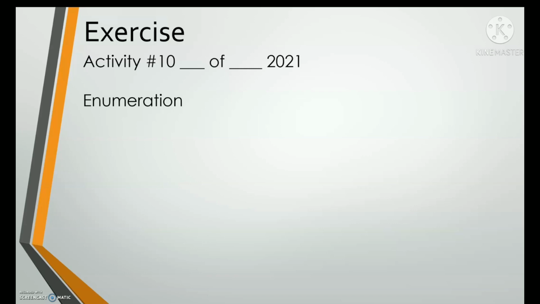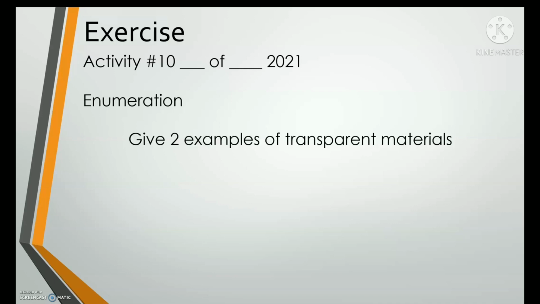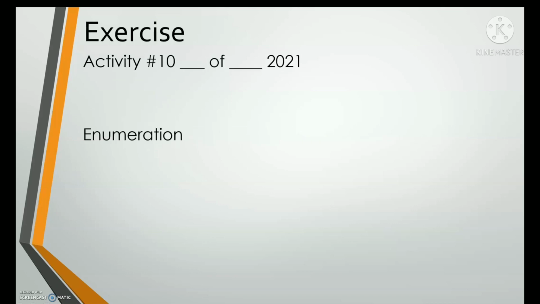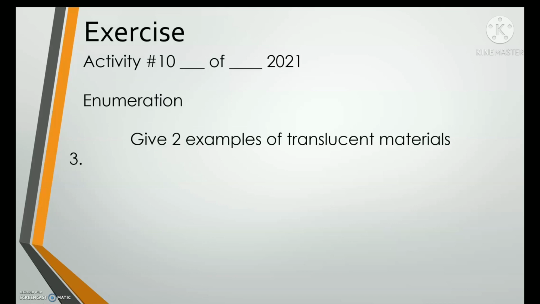Enumeration. For numbers 1 and 2, give 2 examples of transparent materials. Number 3 and 4, give 2 examples of translucent materials.